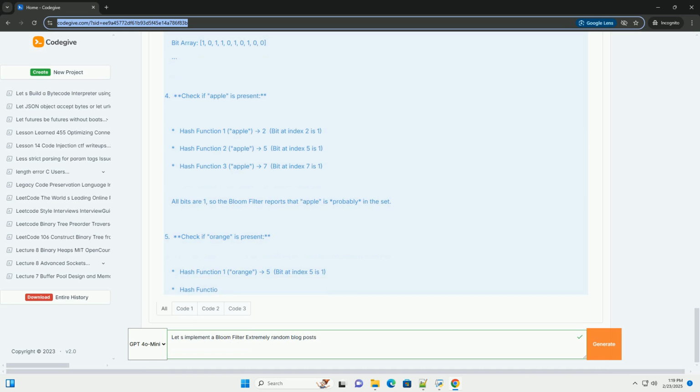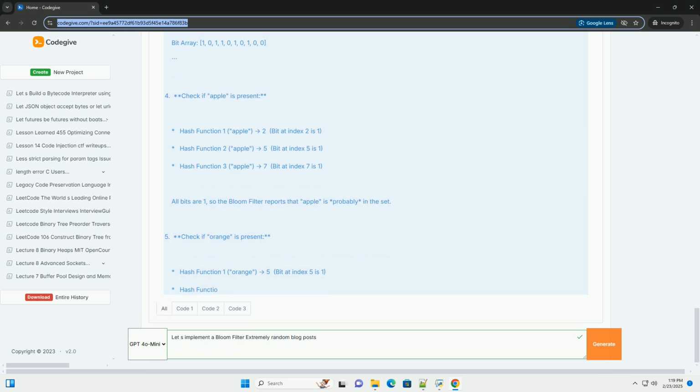Formula derivation, briefly. The probability that a bit is not set after inserting n elements, using k hash functions, into a bit array of size m is shown. Therefore, the probability that a bit is set is shown. The probability of a false positive, all k bits being checked are set to 1 even if the element is not in the set, is shown.